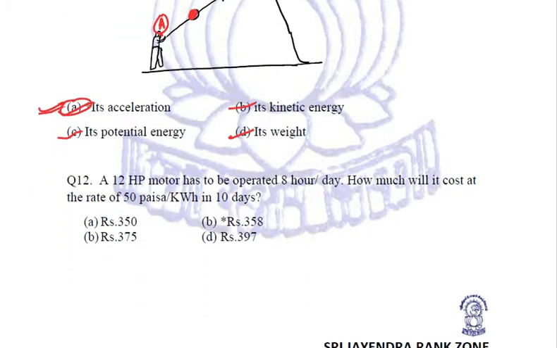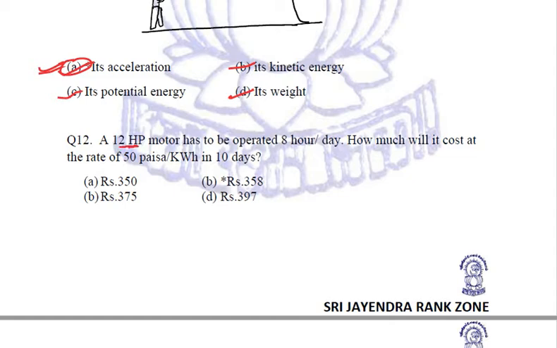Next question. A 12 horsepower motor. Now this is a numerical in which power is given to us to be 12 horsepower. Now if we remember, we know that in 1 horsepower there are 746 watts. So converting it into the SI unit, we will multiply it with 746 and now the value will be in watts. So the power given to us in the question is 12 into 746 watts. Now it is operated 8 hours per day.